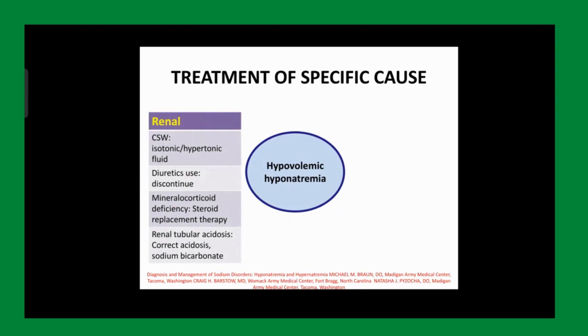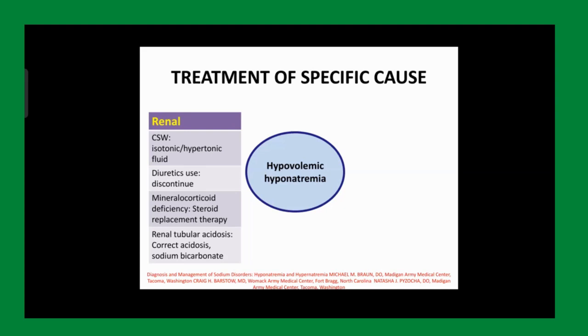हाइपोटोनिक हाइपोवोलेमिक हाइपोनेट्रीमिया की बात कर रहे हैं. रीनल एंड एक्स्ट्रा रीनल, we talked about renal causes and extra renal causes are GI losses. You have to treat diarrheas. If you are dealing with bowel obstruction, treat your bowel obstruction.